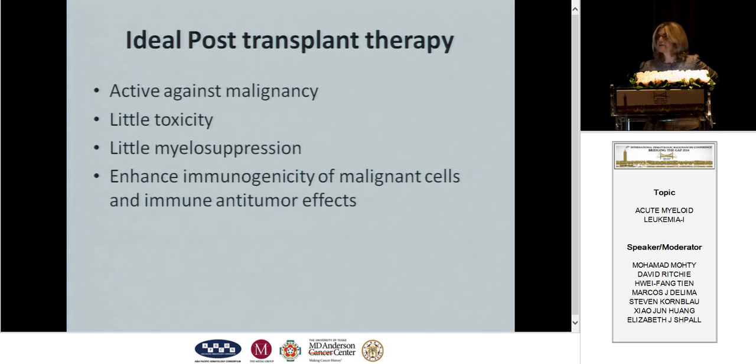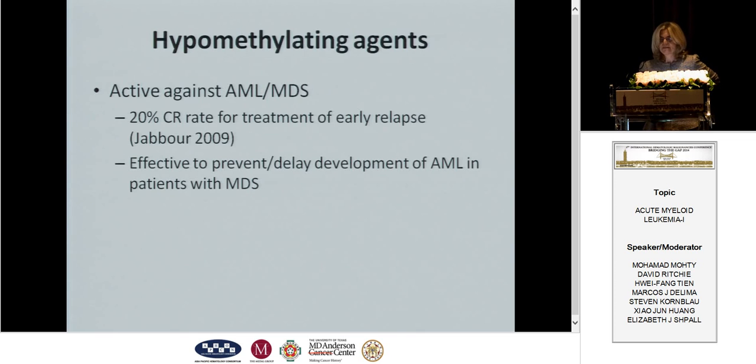So what is the ideal post-transplant therapy? You need a therapy that's active against the cancer, that's not toxic, that causes little myelosuppression, and perhaps can enhance the immunogenicity of the malignant cells as well as the immune anti-tumor effects. Hypomethylating agents you just heard about from Dr. De Lima and Dr. Kornblau. They're active against AML and MDS, although for Dr. Kornblau not terribly active, but perhaps more active in the transplant setting.